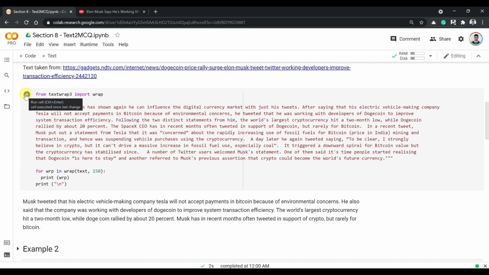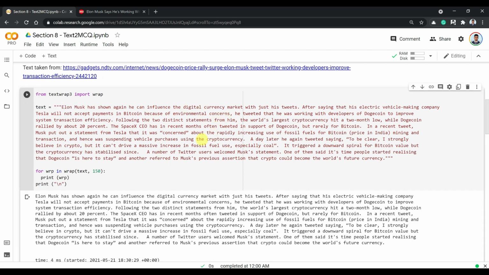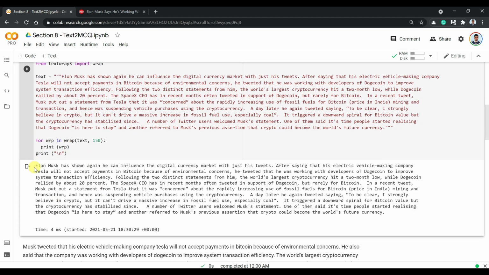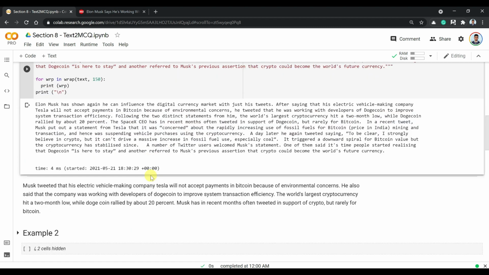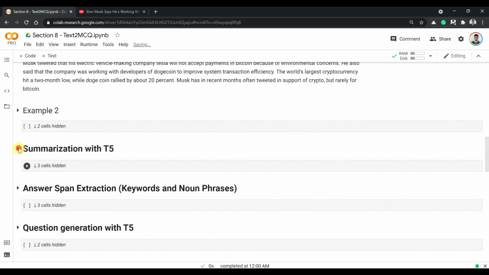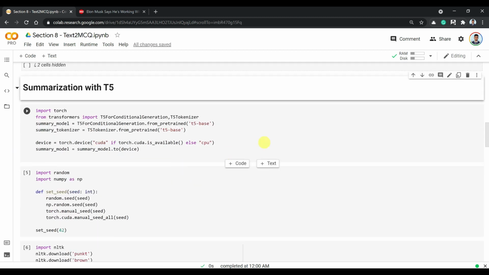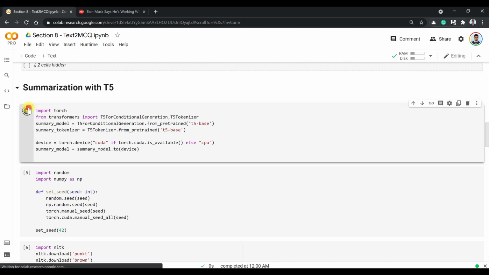Let's first see the story. So here we have Elon Musk text. So I'm just initializing this. Now I'm using a summarization model of T5. So just like previous code, I'm downloading the base T5 model from Hugging Face transformers. One thing is that we don't need to train anything. The base model that is provided by Google on Hugging Face already has summarization.